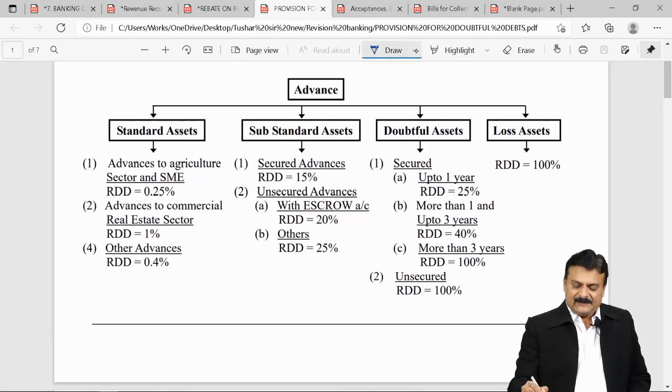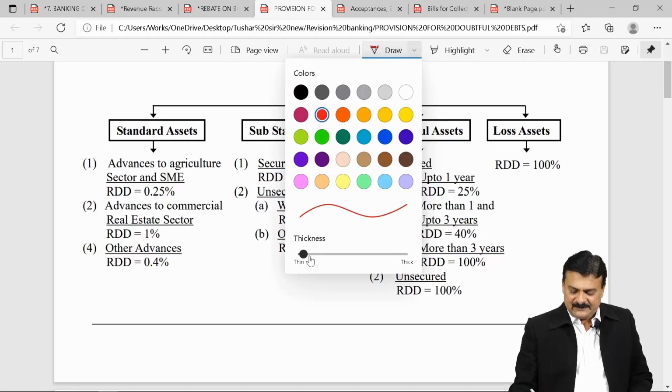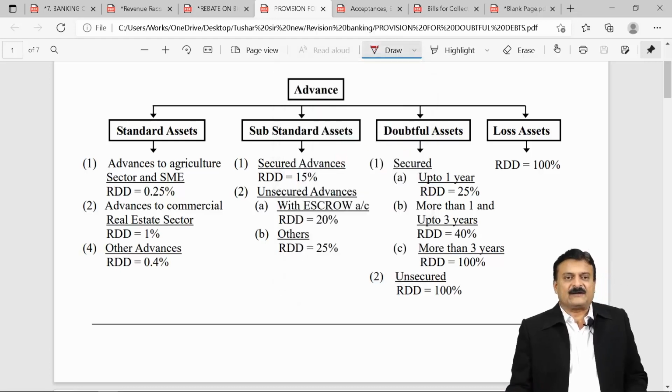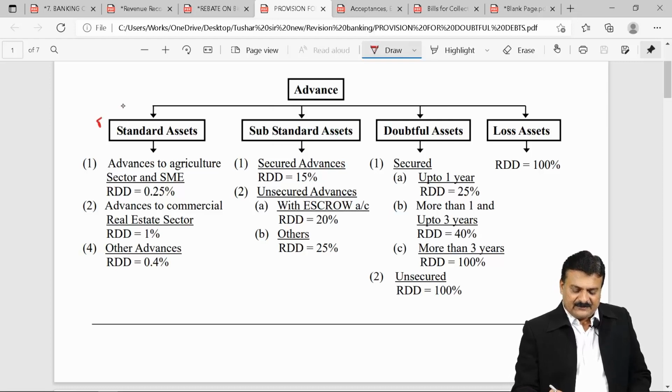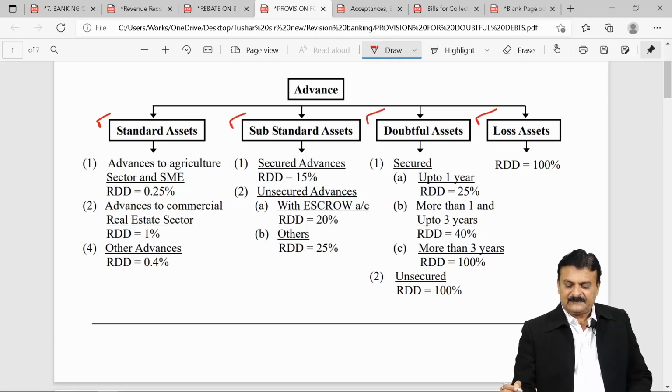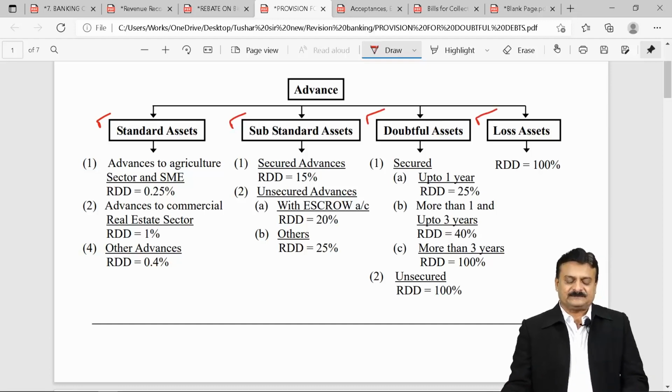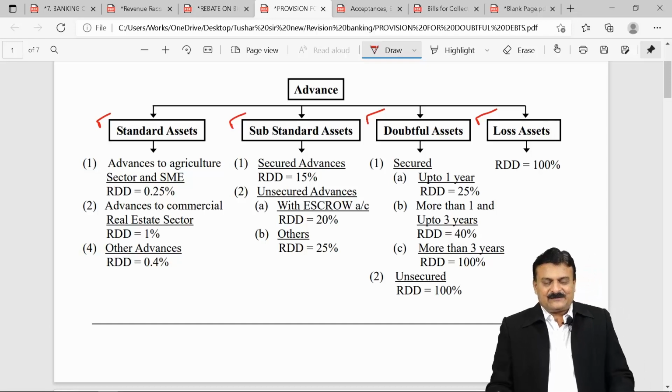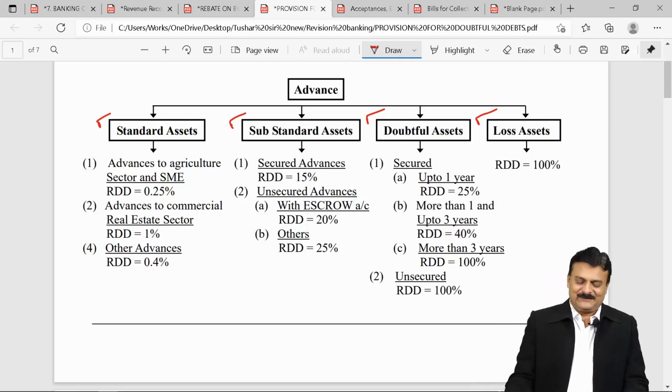Advances are classified in 4 categories: standard assets, substandard assets, doubtful assets, loss assets. Standard assets, if they are advances to agriculture and small and medium enterprises, 0.25%. If it is advances to the commercial real estate sector, 1%. And for others, it's 0.40%.